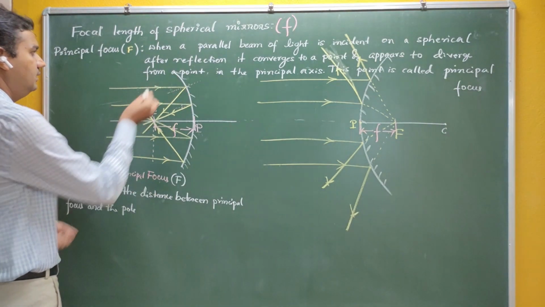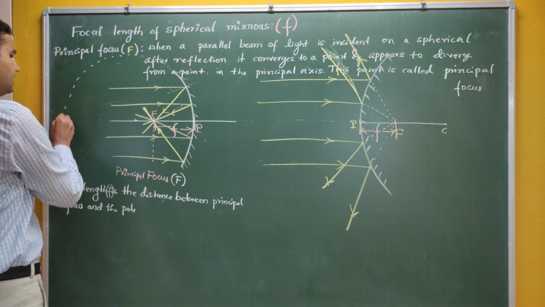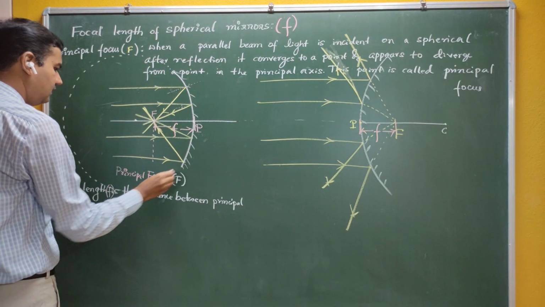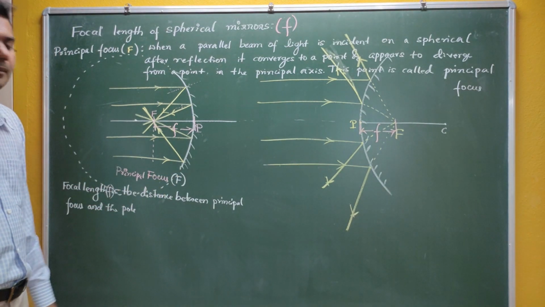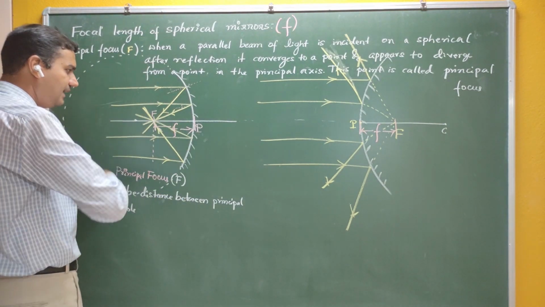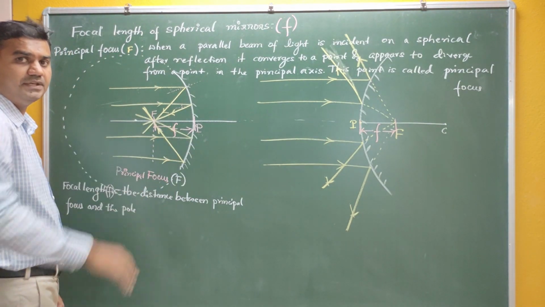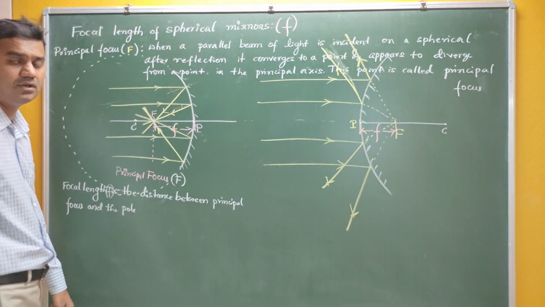Actually, this is a mirror. Spherical mirrors are nothing but a part of a spherical surface. These are parts of spheres, and a sphere has a certain center. That is called the center of the sphere.